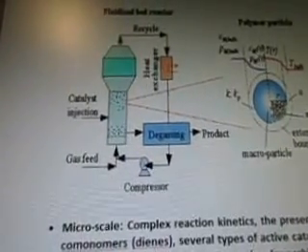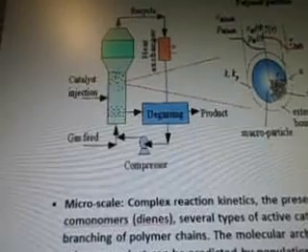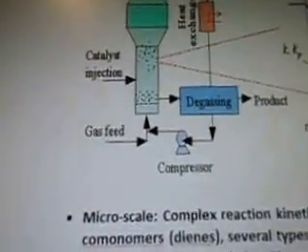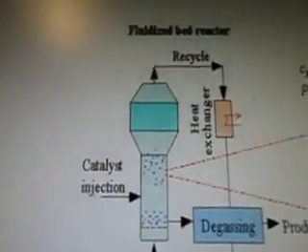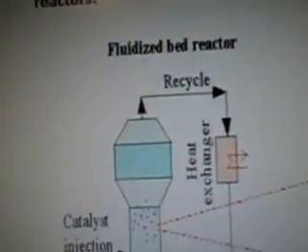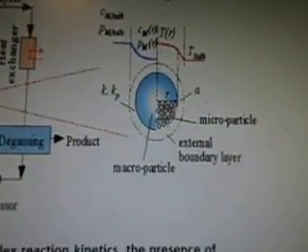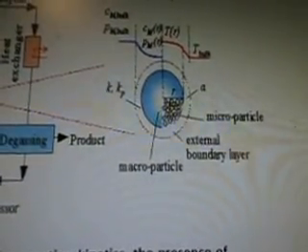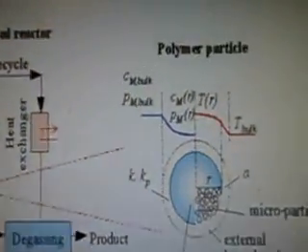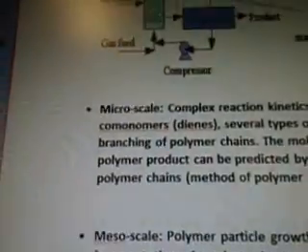So we have a fluidized bed reactor and a polymer particle. So you've got your compressor, gas feed, degassing, catalyst injection, heat exchanger, and then you recycle it. Okay? Polymer particles, microparticle, external boundary layer, and macroparticle. Okay? With all the calculations there.